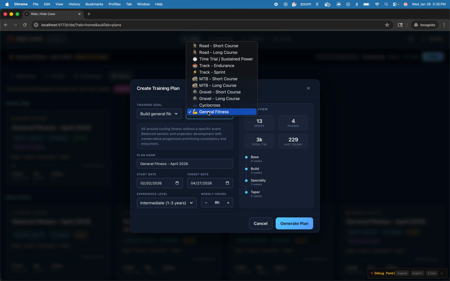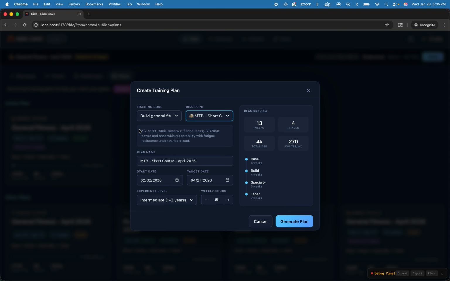And then you can select the discipline of cycling. These are all the disciplines we have right now. And each of these disciplines generates a slightly different, nuanced training plan. You might not agree with it, but ultimately each of these has a bias for how they structure the training plans. I'm just going to select mountain bike short course. And the description updates here to tell you a little bit about what this focuses on.